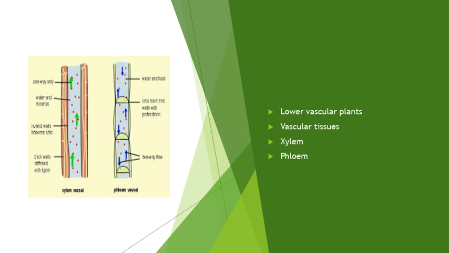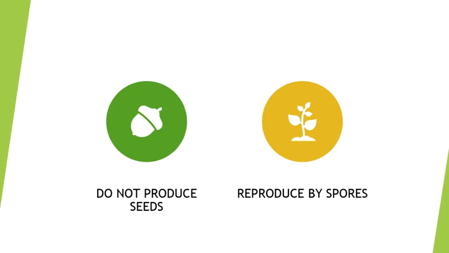root and stem. The conduction of water and nutrients in xylem is unidirectional, which means in one direction from the roots to the stem and the leaves, while the conduction of food or sugars in the phloem is bidirectional, which means in two directions from the leaves to the stem and root, which means upwards as well as downwards.